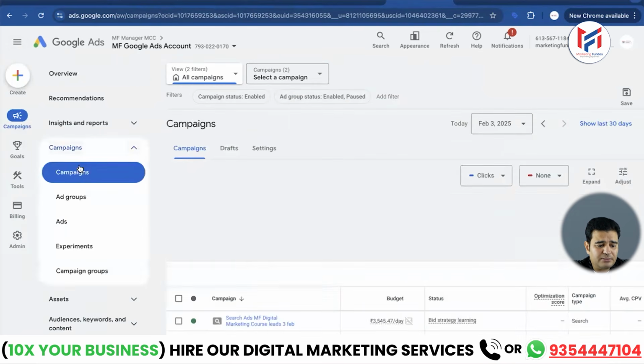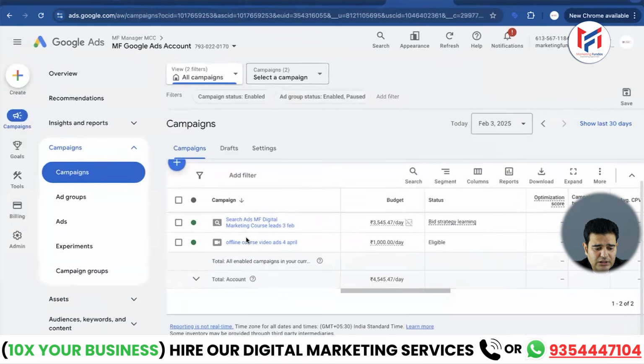Now let's go into the campaign. Let's take a look at the campaign. So here we have created our search ads MF digital marketing course leads campaign. Look here, I had set the budget. Okay. So this is my search campaign and it is displaying proper stats here. So friends, just like I have shown you, we can create our search and PPC campaigns.